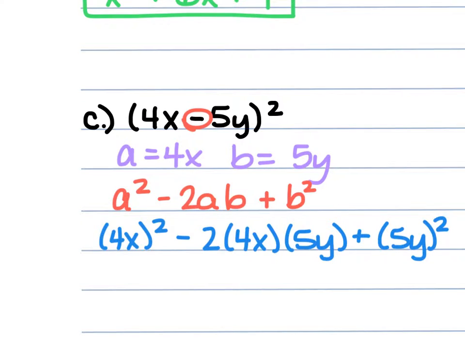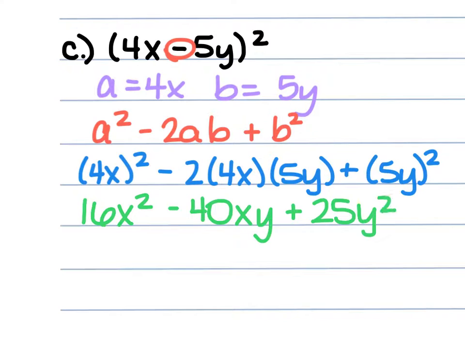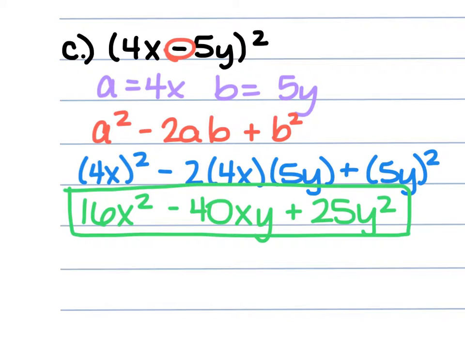So the 4x raised to the second power is 16x squared. The negative 2 times 4x is negative 8x. Negative 8x times 5y is negative 40xy. And then we have that 5y raised to the second power, which is a positive 25y squared. So 16x squared minus 40xy plus 25y squared.